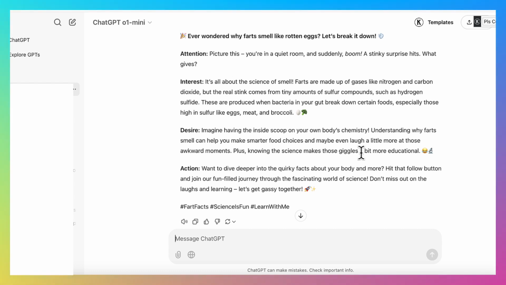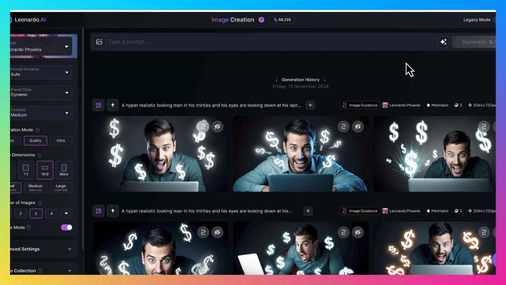So now let's go over to another tool, and I'm going to show you how to create now an image that you can go ahead and create into a short form video. Here we go. So the tool that I'm using is Leonardo AI. This is a tool that you are going to use to create your AI image of the character that you want to be the focus of your faceless TikTok video, okay?